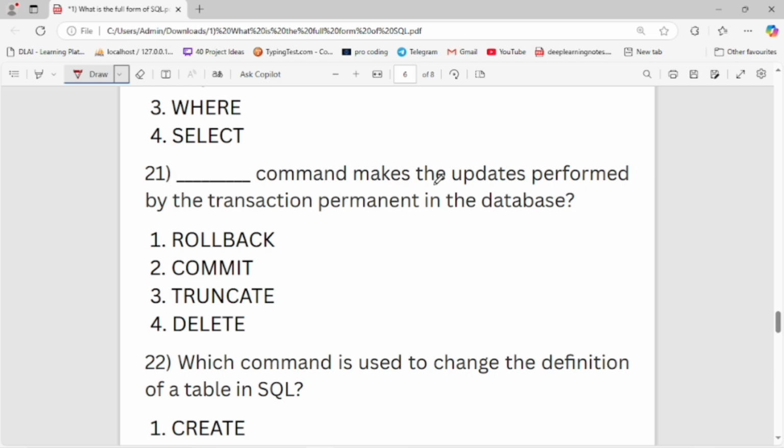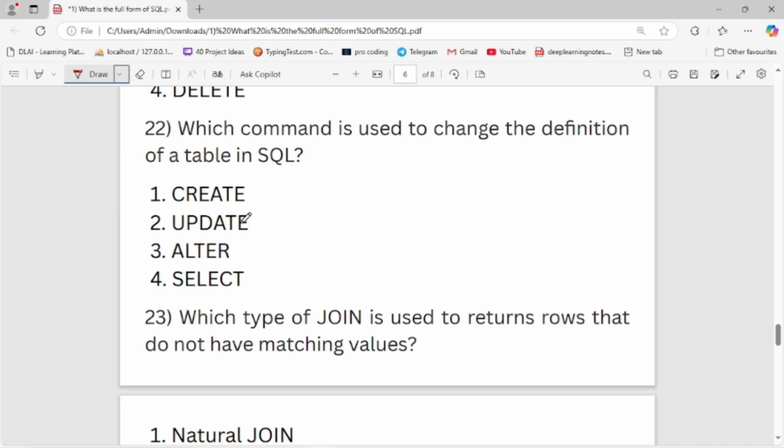Dash command makes the updates performed by the transaction permanent in the database. First is rollback, second is commit, third is truncate, fourth is delete. Second is the right option. Commit is used whenever we want to permanently save the data in a database. Now let's move to the next question.